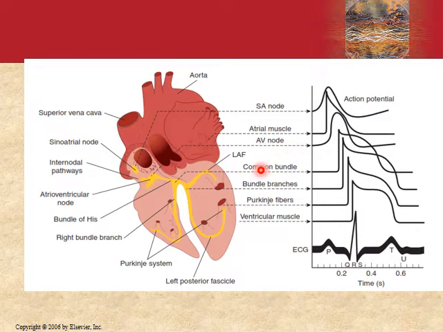This is the SA node, the atrial muscle, and the AV node. As the impulse travels through the heart, different areas are excited, the depolarization occurs, and these depolarization waves can be drawn. Then this is the common bundle, the bundle branches, the Purkinje fibers, and then finally the ventricular muscle. And if we sum up all of these action potentials, we can record them as the ECG over here. You can see this is the pattern of the ECG, the P wave, which coincides with atrial depolarization, and then the QRS complex with ventricular depolarization, and then the T wave with ventricular repolarization.